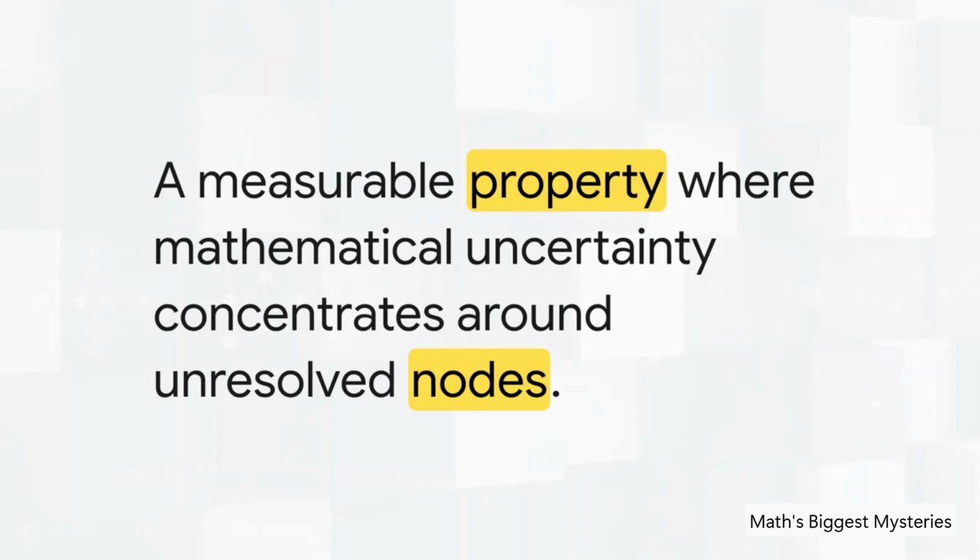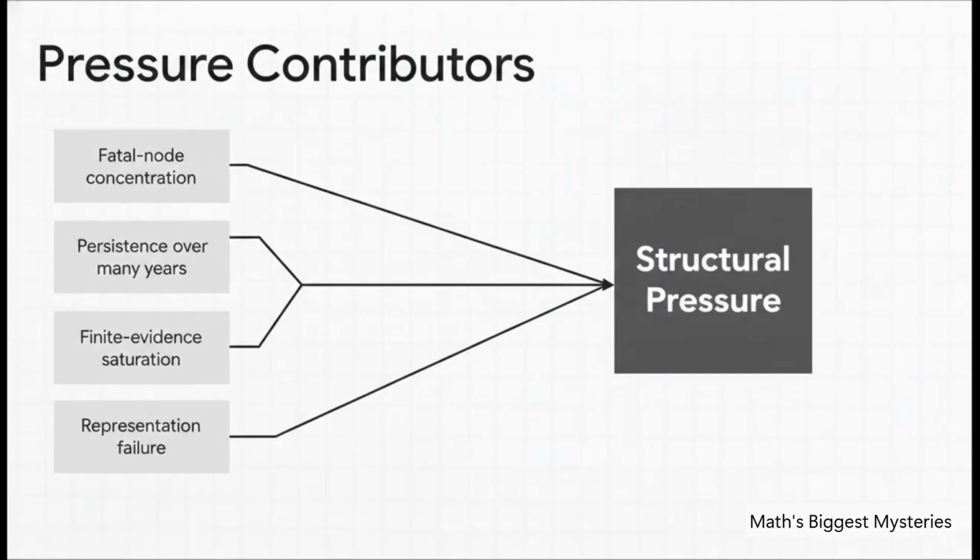We're not talking about physical pressure, obviously, but a highly measurable buildup of failed mathematical paths, all pointing at the exact same roadblock. And it's really interesting to see how this pressure actually builds up. Sometimes it's from what we call fatal node concentration, where dozens of different proof paths all rely on one single calculation, and if it's missing, the whole thing collapses. Or you see it when a bottleneck persists for decades, even as the math around it advances.